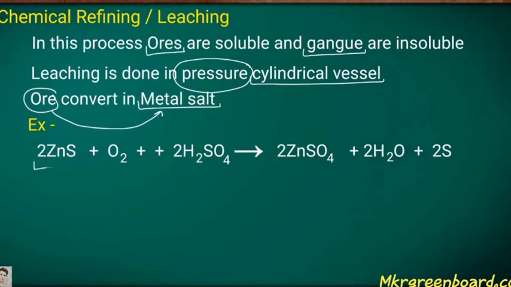Here you can see ZnSO4, the zinc sulfate, which is the metal salt of the ore. Along with the salt we get water and sulfur gas, and further from the salt we can extract the zinc metal.